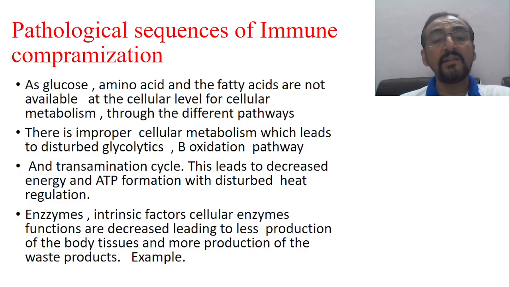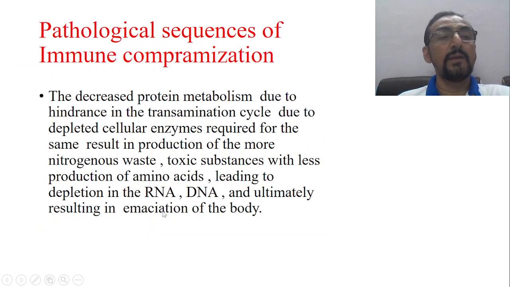Now, enzymes, intrinsic factors, cellular enzyme functions are decreased, leading to less production of the body tissues and more production of the waste products. If you want an example here, the decreased protein metabolism, due to the inhibition of the transamination cycle, due to depleted cellular enzymes required for the same, results in the production of more nitrogenous waste. Nitrogenous waste is a toxic substance, and it has to be handled very well. With less production of amino acids, this leads to depletion of RNA, DNA, and ultimately results in emaciation of the body.